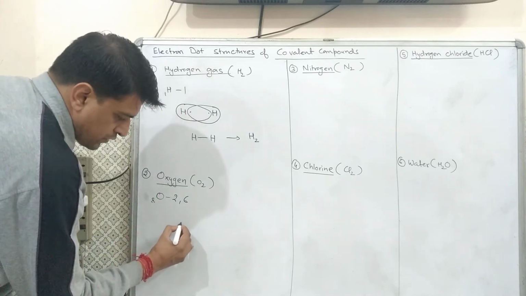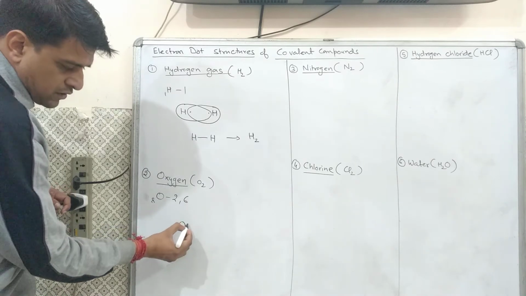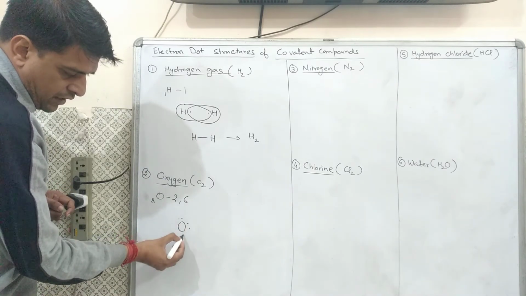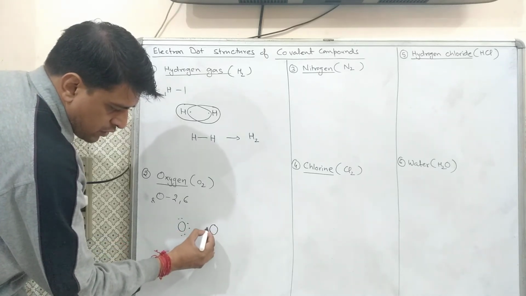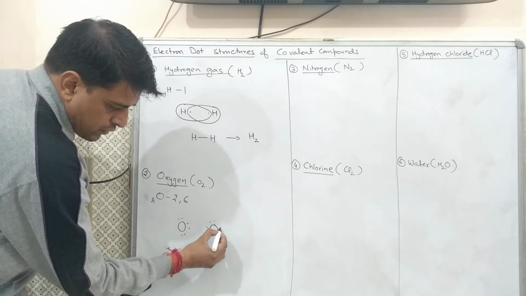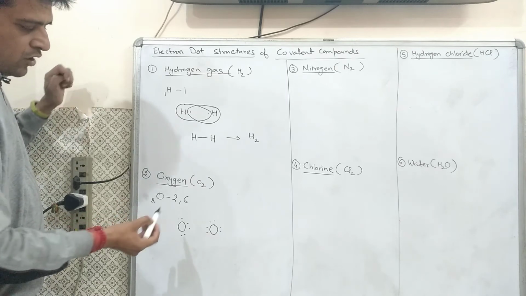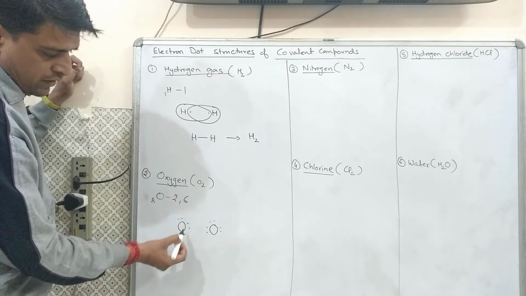In a similar way, if oxygen is there, oxygen atomic number is 8, electronic configuration is 2, 6. Now how many electrons do they have in the outermost shell? That is 6: 2 electrons in the first shell and the rest, 4, in the outer side. Similarly, another oxygen atom has 6 electrons. Now this oxygen is deficient of only 2 electrons.